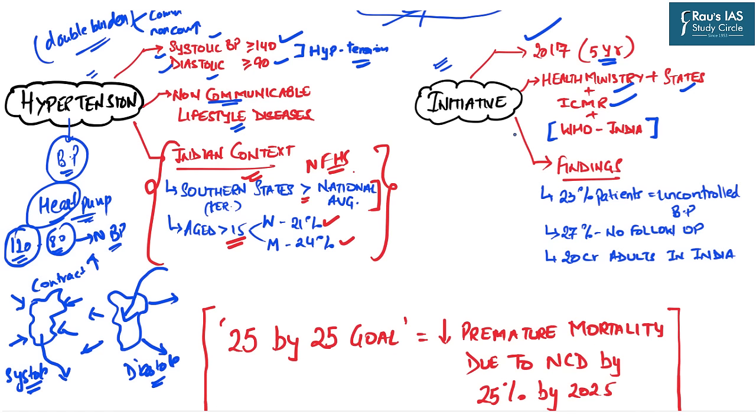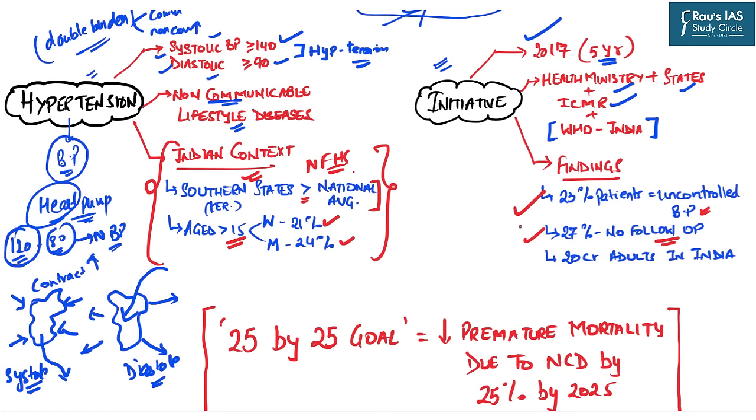Recently, as we have discussed in the context, this initiative has given us certain findings. It has said that out of the total patients who came under this initiative, around a quarter have uncontrolled blood pressure levels. Around 27% of patients came in the first cycle but didn't return for the follow-up.